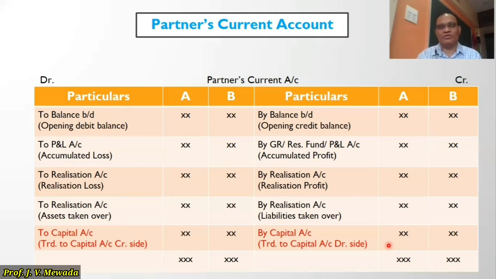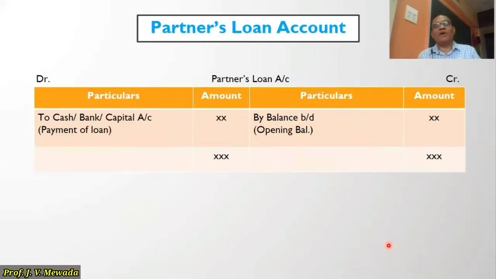So that's the difference. Okay. Now let us see partners loan account. I have given partners loan if any. So if in a sum in a balance sheet, partners loan is given on the liability side. There are two types of loan, outsiders loan and partners loan.